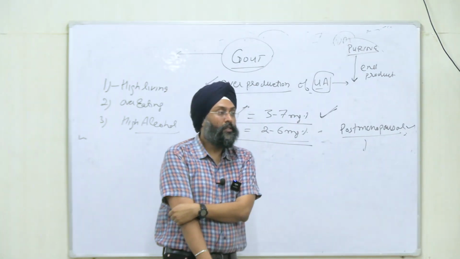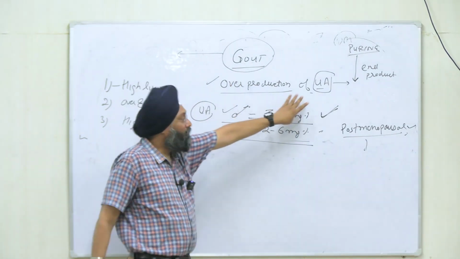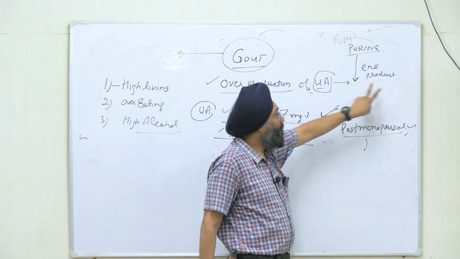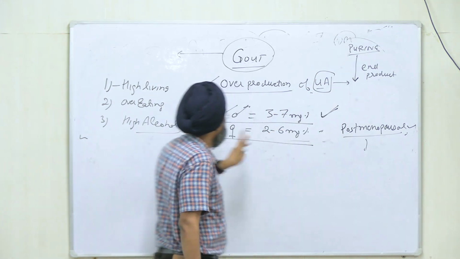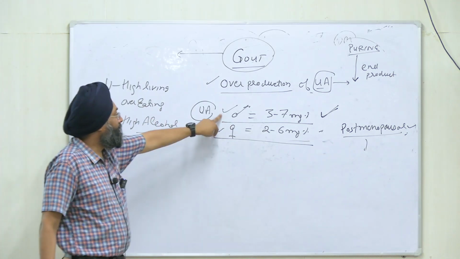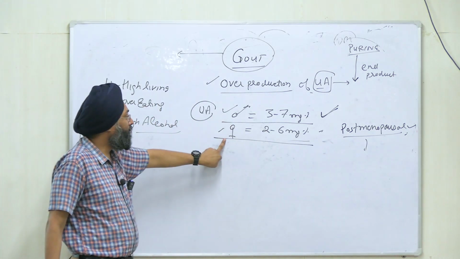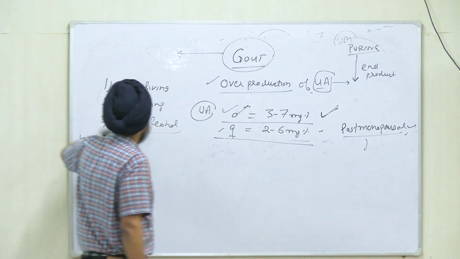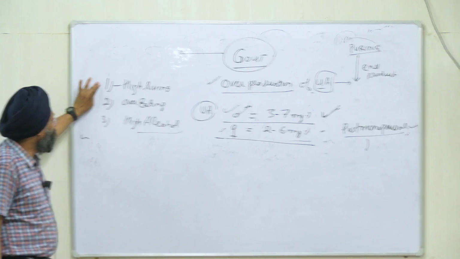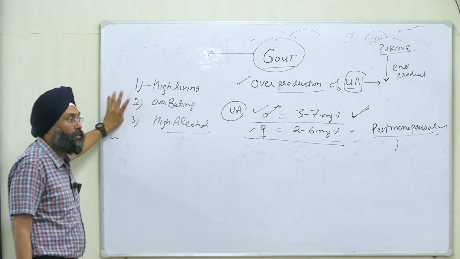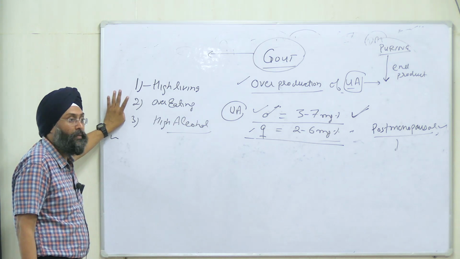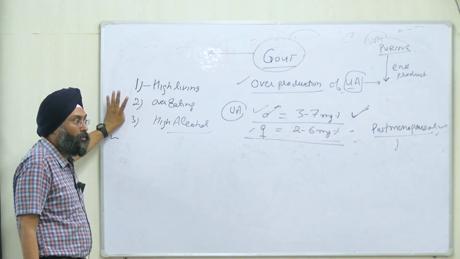Anything left in gout? Gout is due to overproduction of uric acid, produced as the end product of purine metabolism. Normal levels are these, and males are more susceptible to gout than females, but postmenopausal women are susceptible, right? And it is caused maybe due to high living, overeating, and high alcohol consumption, right? Clear up to this or not? Tell me. I continue now.